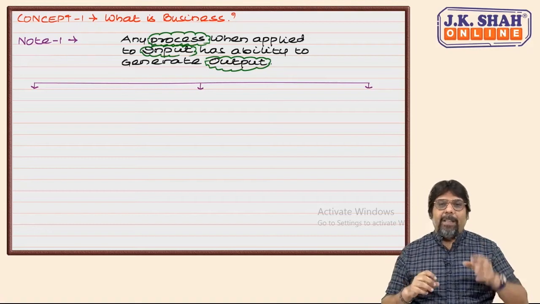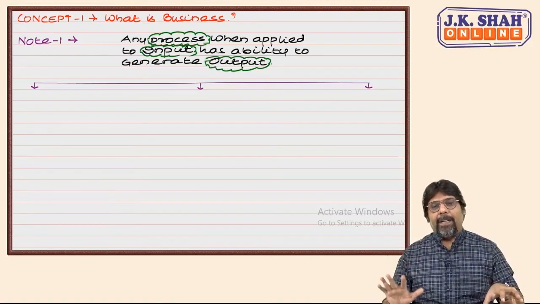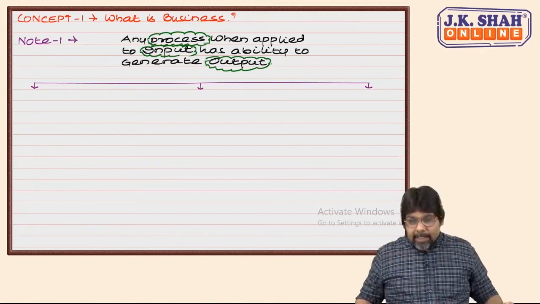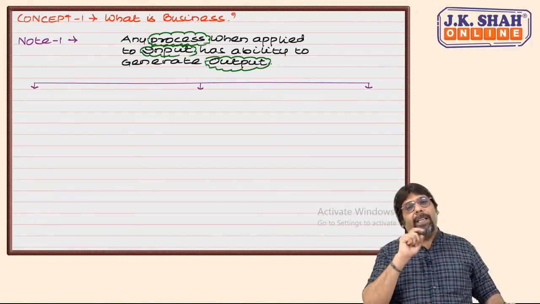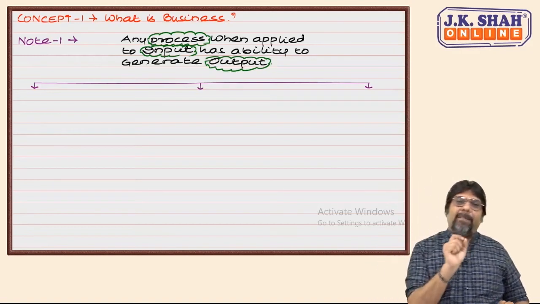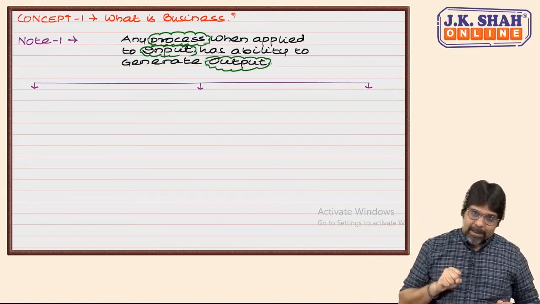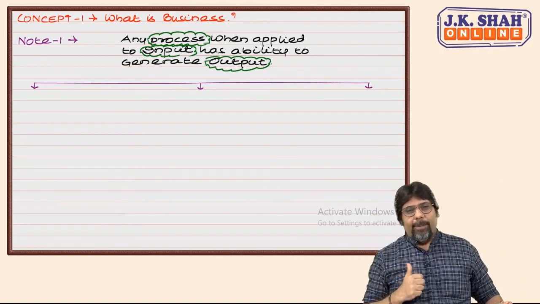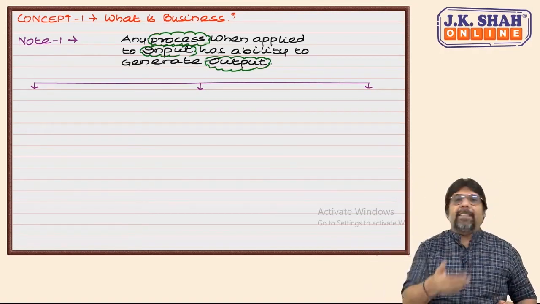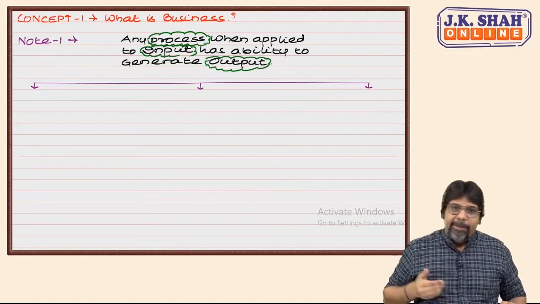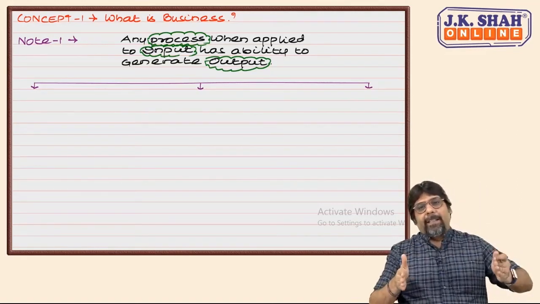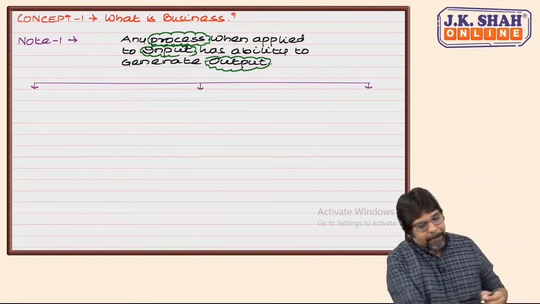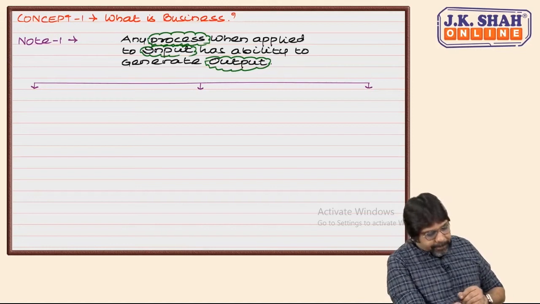But in AS 14, the old entity used to die, the new entity used to continue. Over here it is not like that. So wait for it, we'll come to it later on. AS 14 used to deal with only one aspect of amalgamation, that you take over. If you have control, then consolidation. No, over here it says business combination means nexus. Whether you take over or you still continue separately, it is still a business combination. Am I clear? Yes.